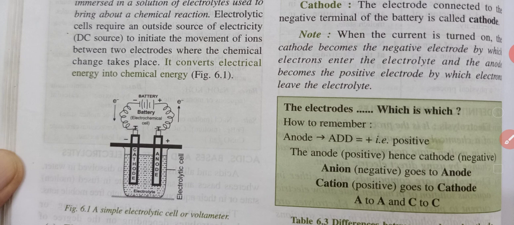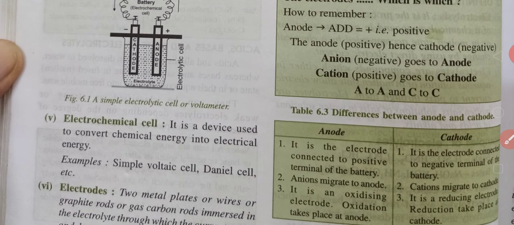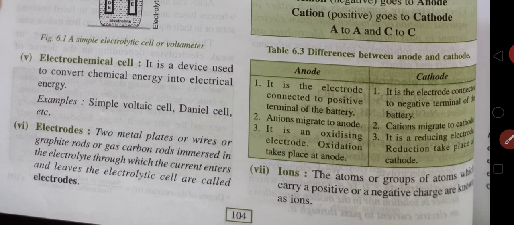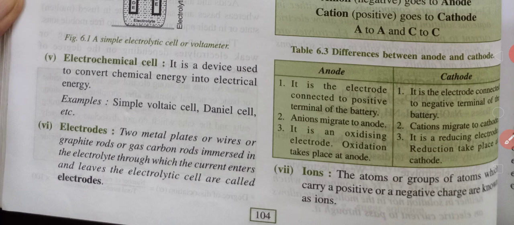So anions A will go to anode A, and cations C will go to cathode C. A to A and C to C. This is a very easy way, children, to remember.